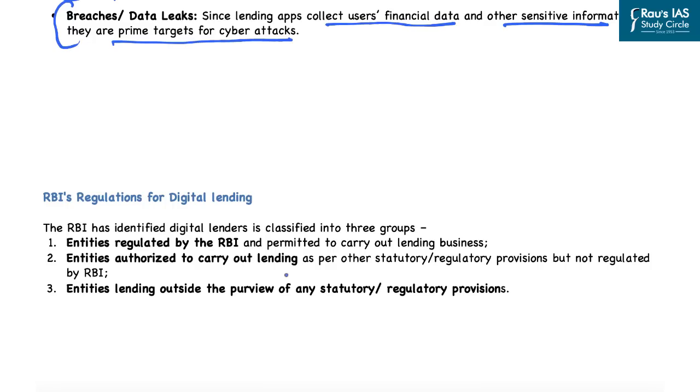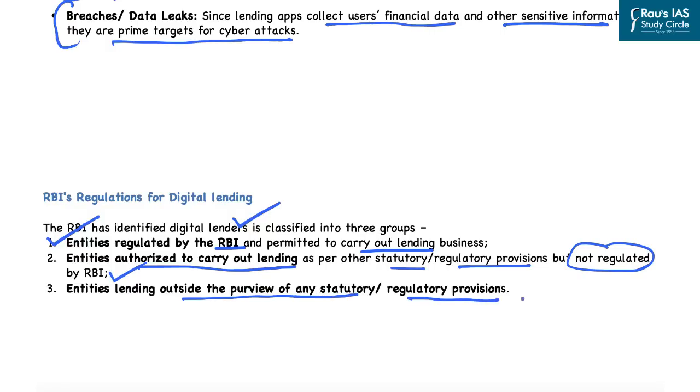In this line, the Reserve Bank of India has come out with regulations for digital lending, and it has identified digital lenders and has classified them into three categories. First is the entities that are regulated by the Reserve Bank of India and which are permitted to carry out lending business. Second are the entities authorized to carry out lending as per other statutory or regulatory provisions but are not regulated by the Reserve Bank of India. Third category is entities which are lending outside the purview of any statutory or regulatory provisions, and these are a bigger cause of concern because they are not lending under any kind of statutory or regulatory provisions, either under RBI or under any other kind of regulatory institutions.